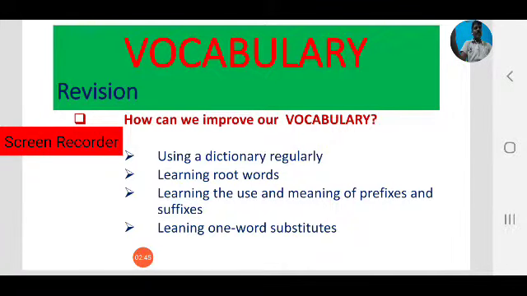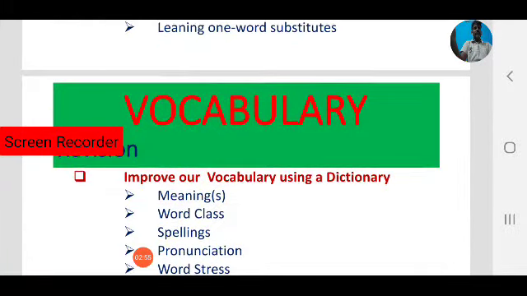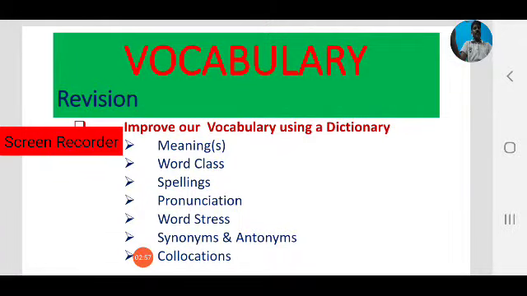In the last session we focused on the first area, how to improve our vocabulary or learn new words using a dictionary. So what is a dictionary? As you know, a dictionary is a list of words. Every language has its own dictionary.